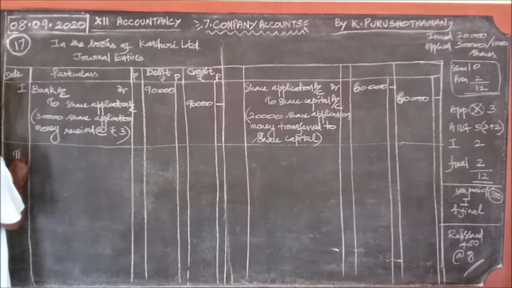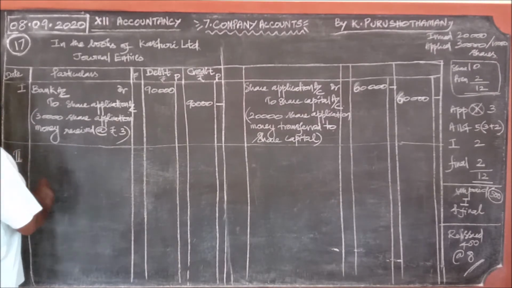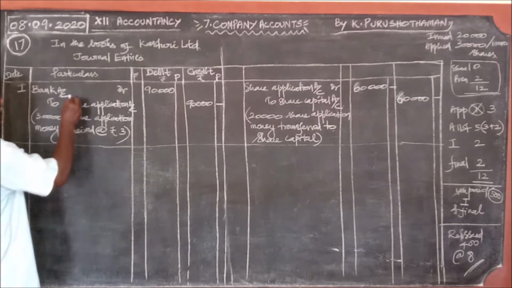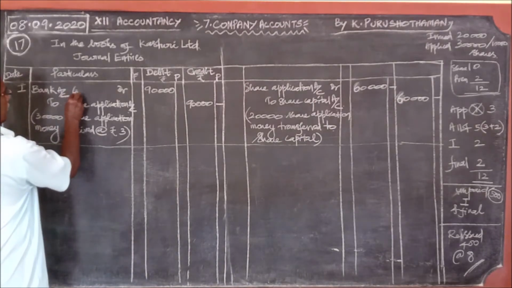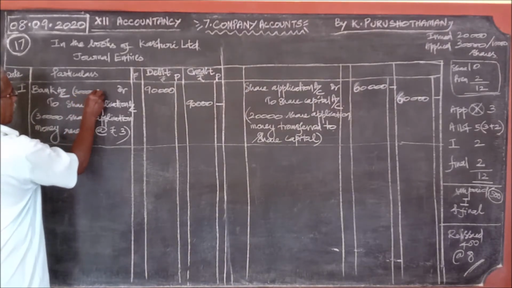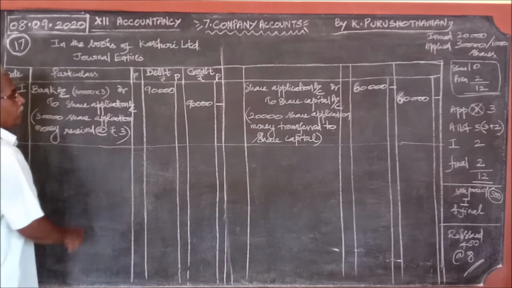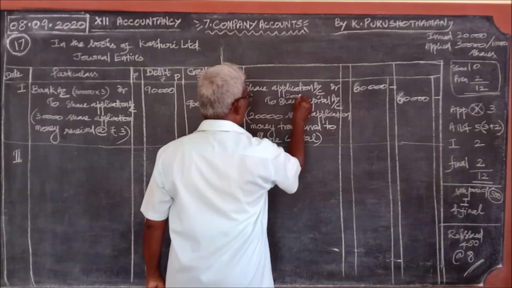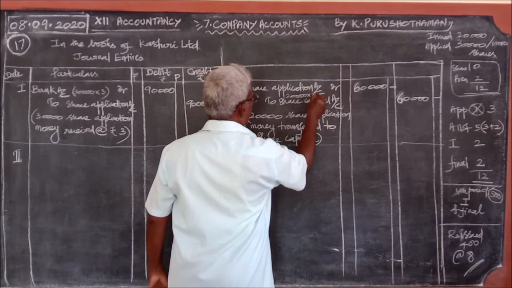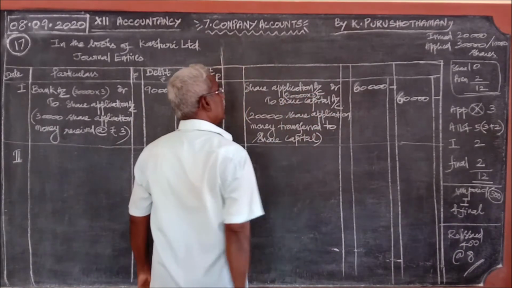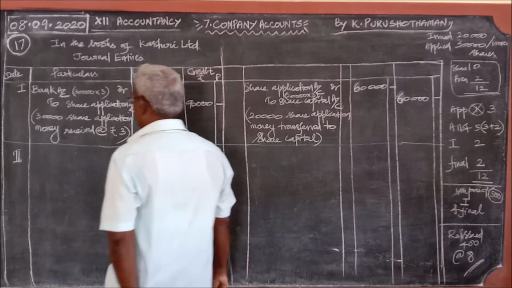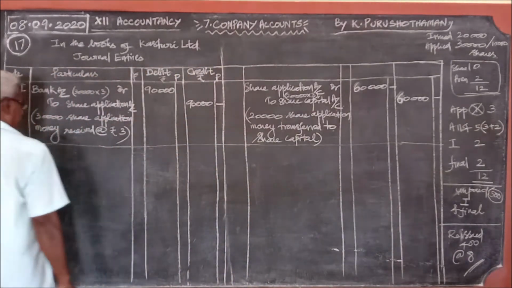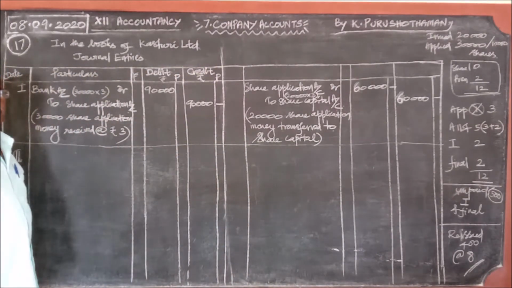What is the second stage here? You can write 30,000 into 3, whereas this is 20,000 into 3. Then in the second stage, can you recall what I told you in previous problems?